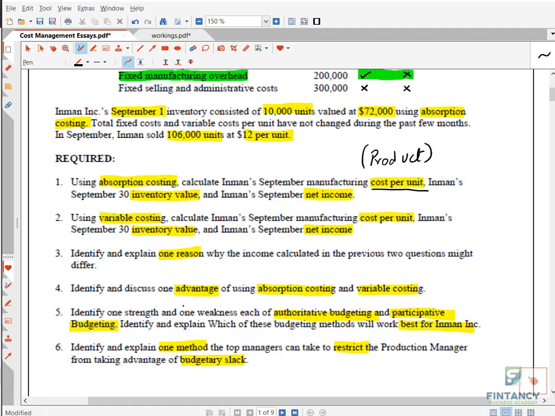And then we recommended which method for this company? We recommended participative budgeting. Why? Because they need to motivate the managers for working towards the corporate goals. What is question number 6? They say identify and explain one method to restrict the budgetary slack. So one of the methods is authoritative budgeting, right? As we just discussed. Similarly, in the labor budget, you can use learning curve analysis to restrict the slack.